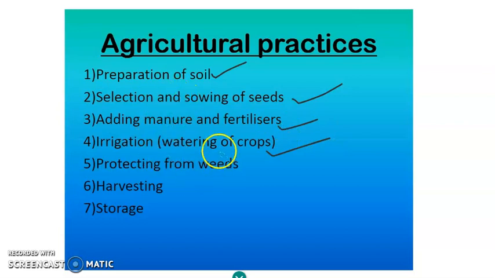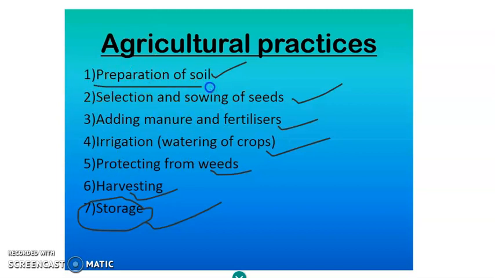They also remove the unwanted pests or weeds from the plants, so that the plants get all the nutrients that they have been given. And after certain time, when the plant grows, they harvest it and they store it and sell the crop or whatever they obtain from the crop. So these are the agricultural practices that have been followed. We'll study one by one each of these agricultural practices in detail.